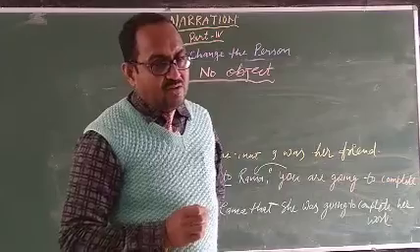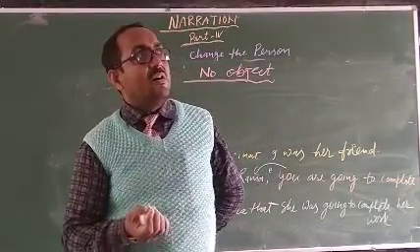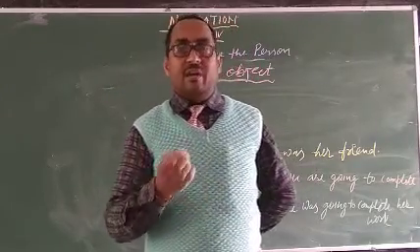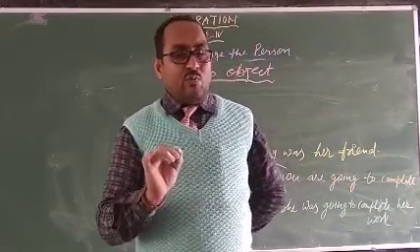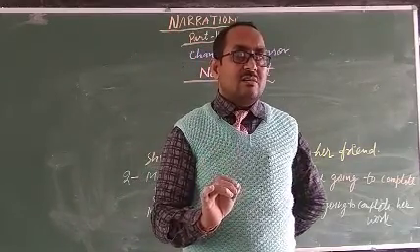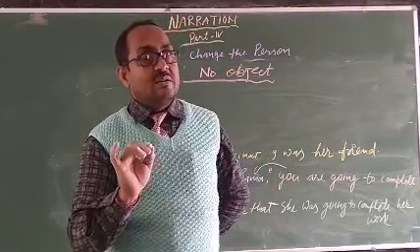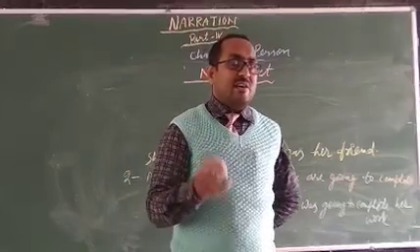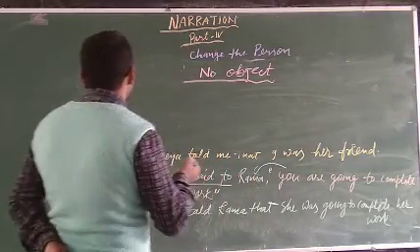In this situation, we imagine an object, either girl or boy. Understand? If there is no object, we imagine an object either girl or boy. So when you are going to change direct into indirect, you just imagine like that.